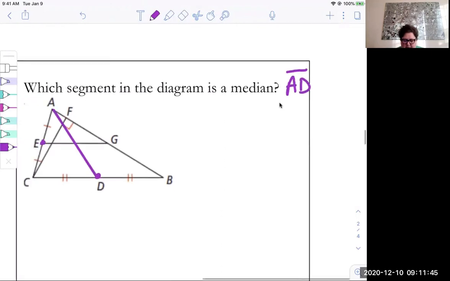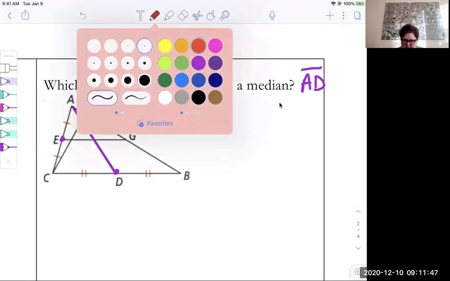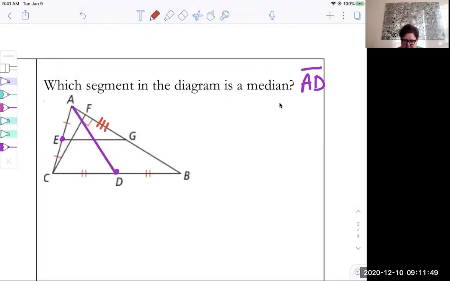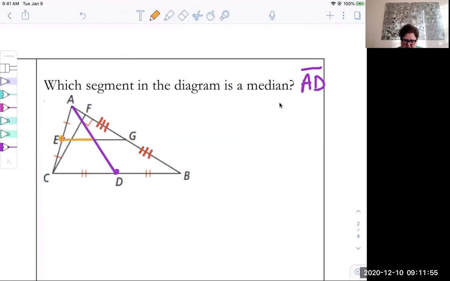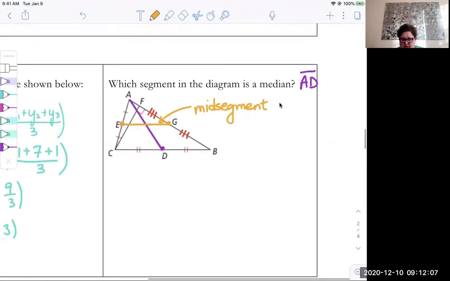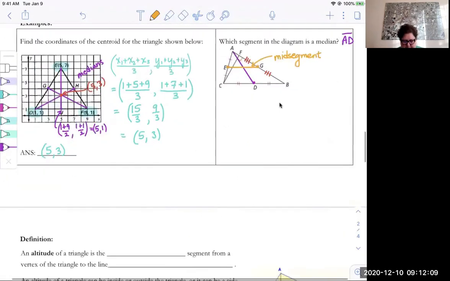Now, if I had known that these segments were congruent, and I joined from E to G, that would be a mid-segment. Remember, a mid-segment goes from midpoint to midpoint. Okay, so that's the difference between a midpoint, a mid-segment, and a median.